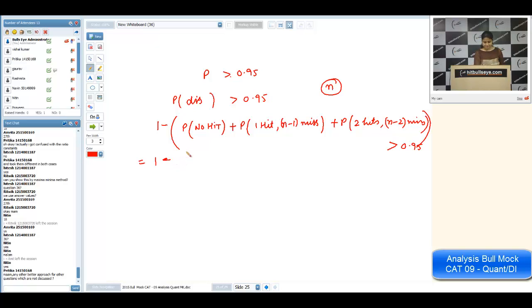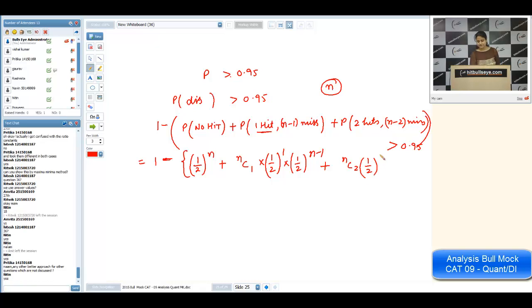So 1 minus probability of no hit. It means all are missed. 1 hit, we can make a choice for this 1 hit. It will be nC1 into half of 1 into half of n minus 1. Are you getting me, Nitin? nC2 half of square, half of n minus 2. That should be greater than 0.95. Now you can go by value putting. Are you comfortable in that now?